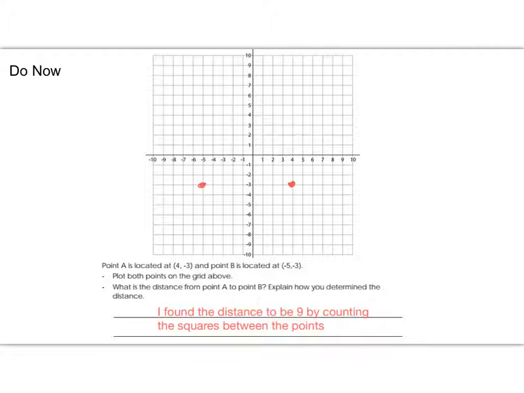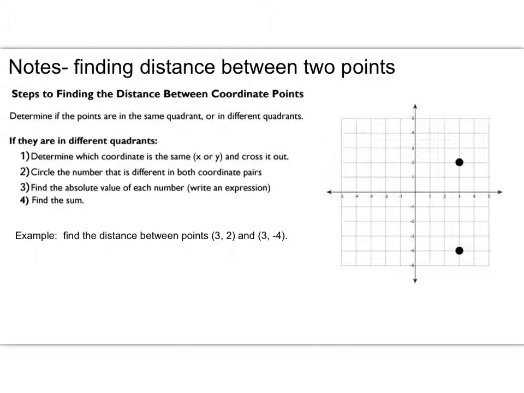So go ahead and turn to the next page, and we're going to see how to do this. Again, a little bit more mathematically than just counting the squares. We're going to look at 2 different situations. One is finding the distance between points that are in the same quadrant and finding the distance between points that are in different quadrants. So we're going to start with the different quadrant situation. And we have some steps to help you do that.